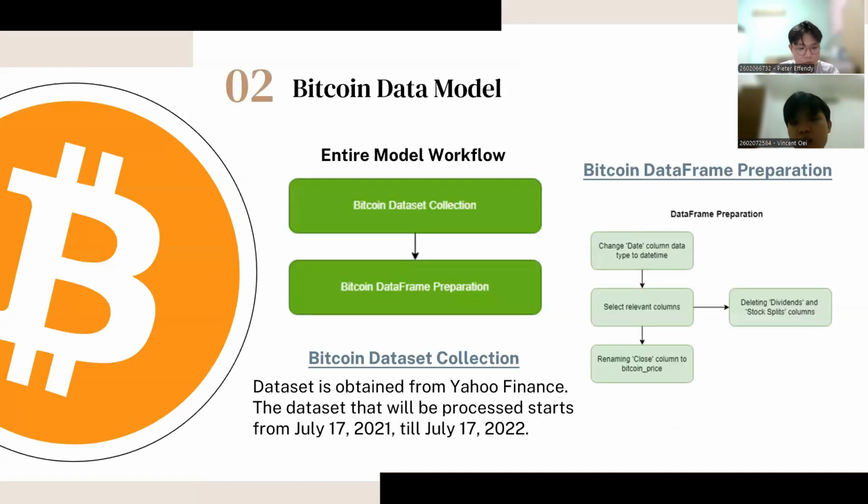Okay, the second one is the Bitcoin data model. Here you can see the entire workflow for this model, starting from the Bitcoin dataset collection, where we obtain the dataset from Yahoo Finance. The dataset that will be processed starts from July 17, 2021 till July 17, 2022. And here, you can also see the workflow for the Bitcoin data frame preparation. After it is prepared, it's done.